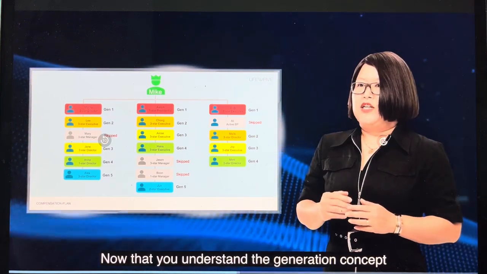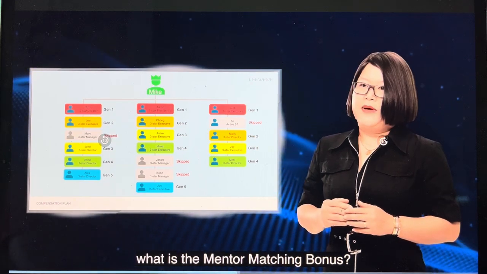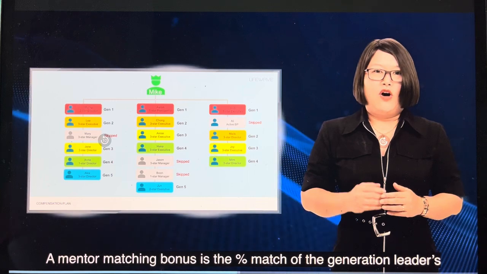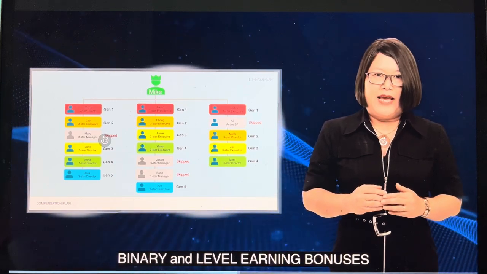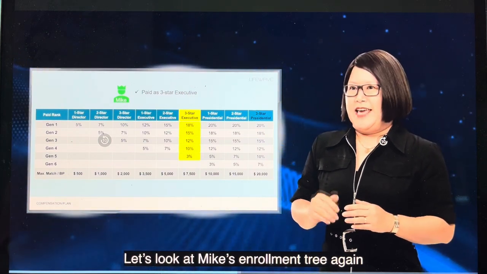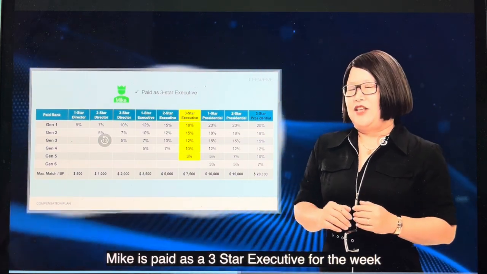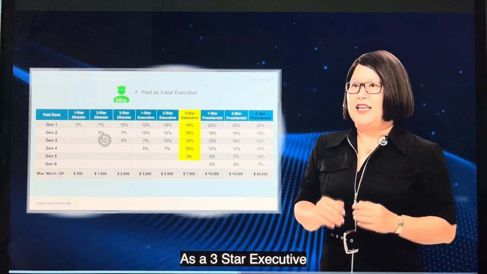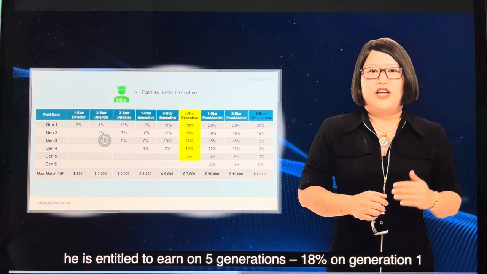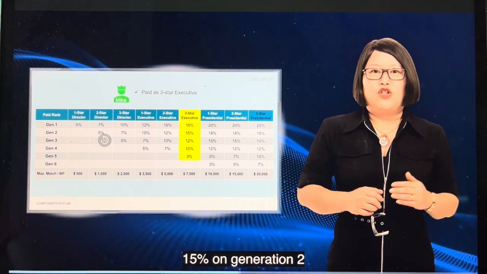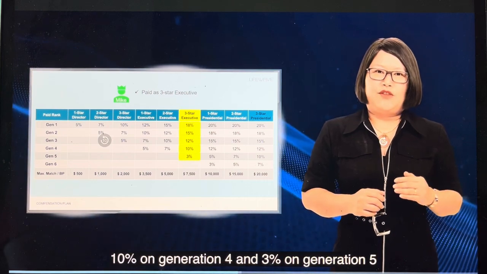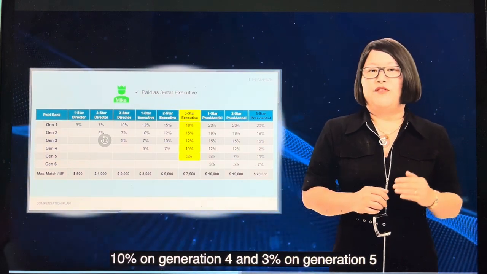Now that you understand the generation concept, what is the mentor matching bonus? A mentor matching bonus is the percentage match of the generation leaders' binary and level earning bonuses. Let's look at Mike's enrollment tree again. Mike is paid as a 3-star executive for the week. As a 3-star executive, he is entitled to earn on 5 generations: 18% on Generation 1, 15% on Generation 2, 12% on Generation 3, 10% on Generation 4, and 3% on Generation 5.